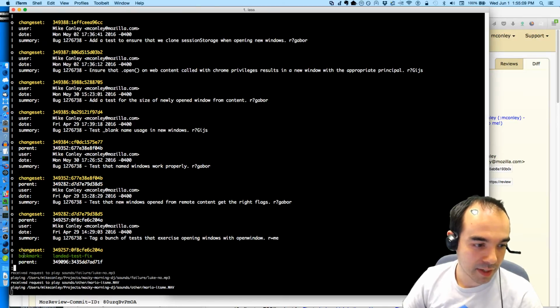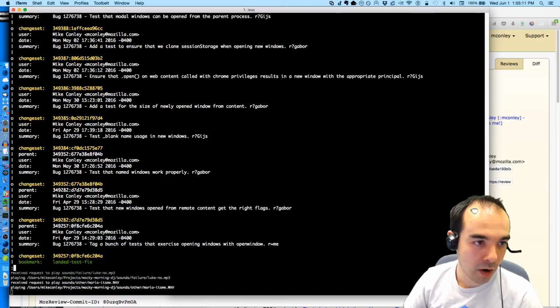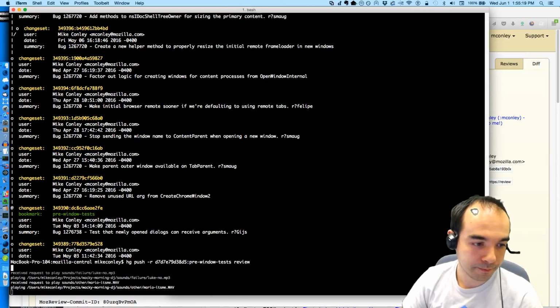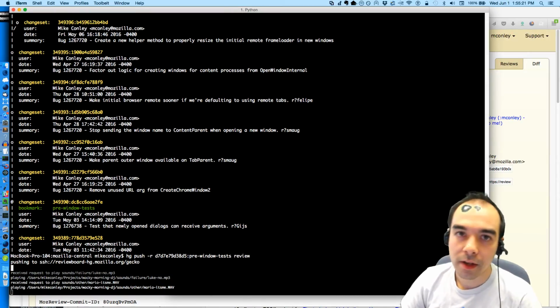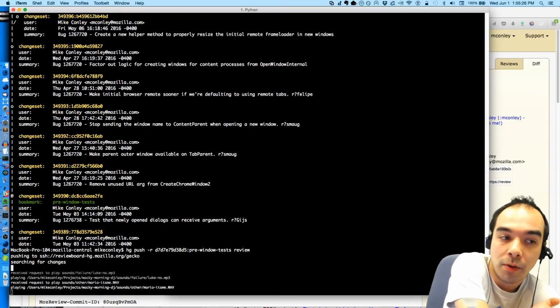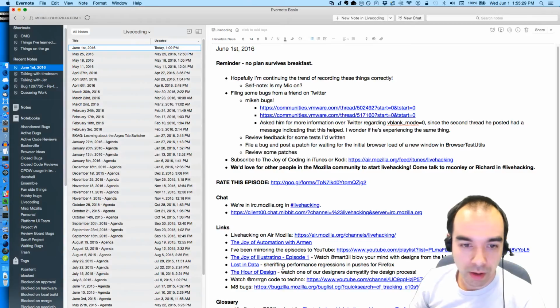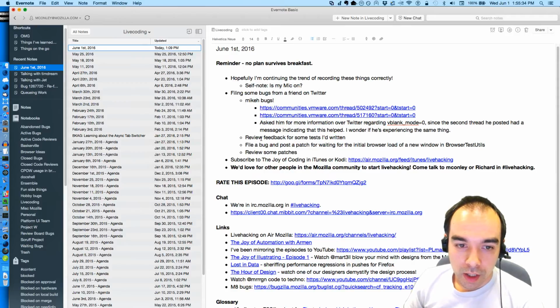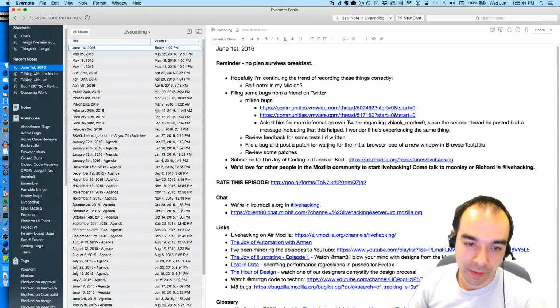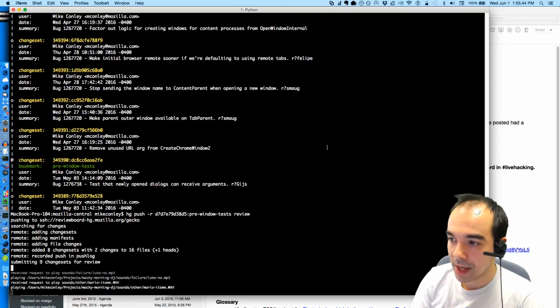Yeah, this landed test fix doesn't need to be pushed up for review. So it's everything all the way to where I'm at. Push our pre-window tests up for review. And then we'll take a look at the interdiff, make sure that the changes that have been made make sense, and then we will publish the review request, and then we are done that problem. We can move on to this other thing about posting a patch to wait for the initial load, because I'll talk about that when I get there. And maybe we'll get to review some patches.